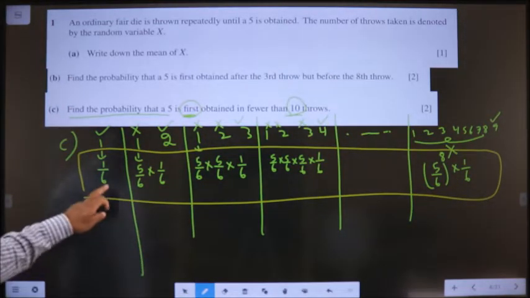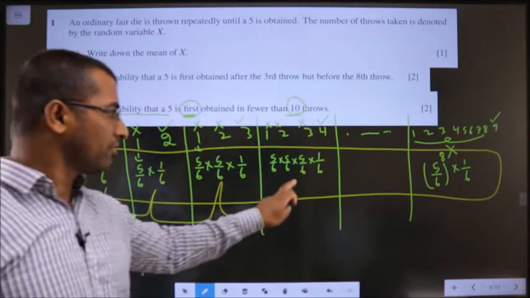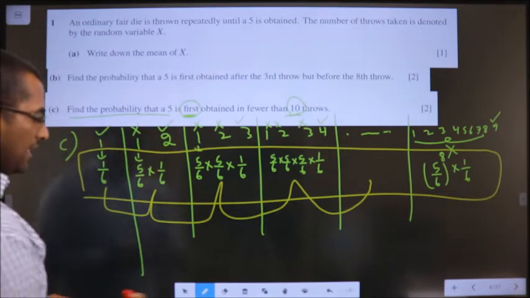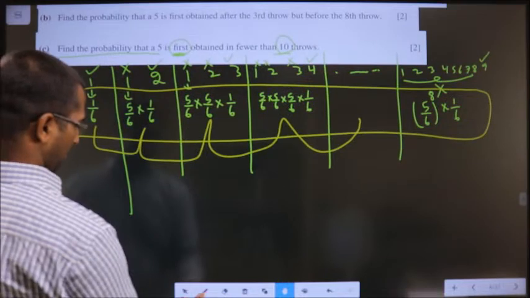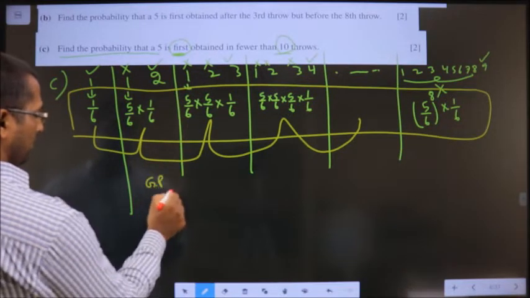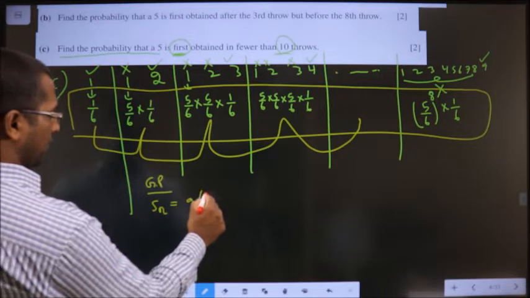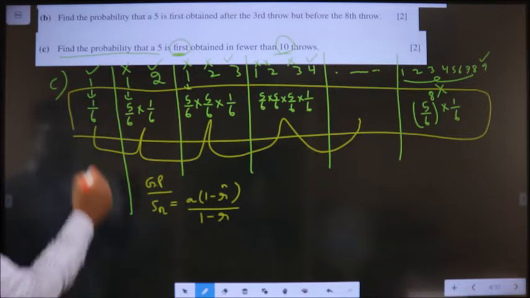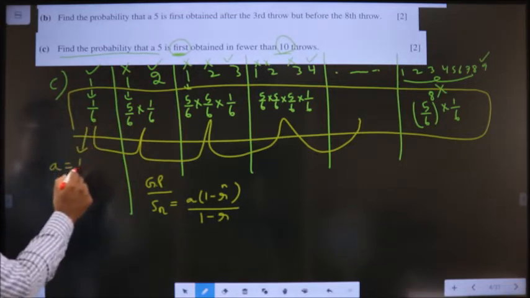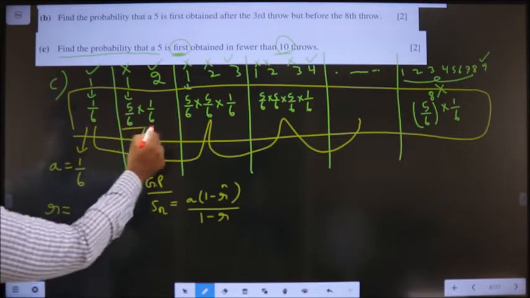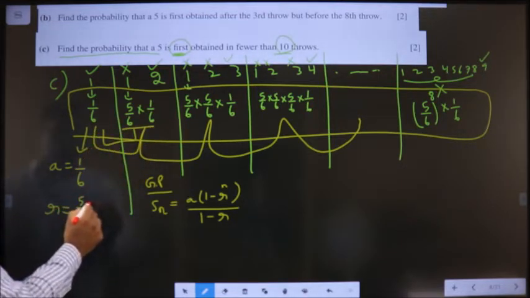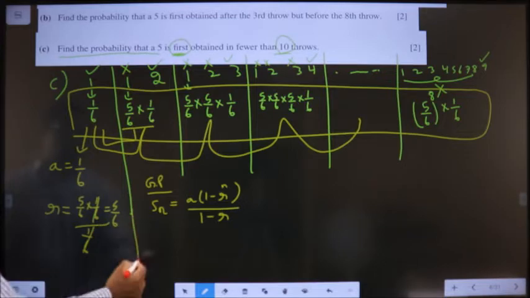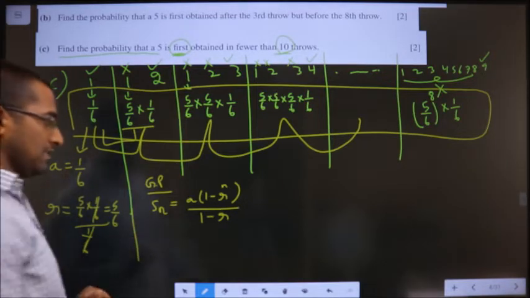Or if you can observe, each of it is in geometric progression. So I apply the SN formula to get the answer. In GP, what is the SN formula? A into 1 minus R power N by 1 minus R. What is A here? The first term will be A. What is R? Divide these two. So 5 by 6 into 1 by 6 by 1 by 6. It is 5 by 6 is R. Place it in this formula.